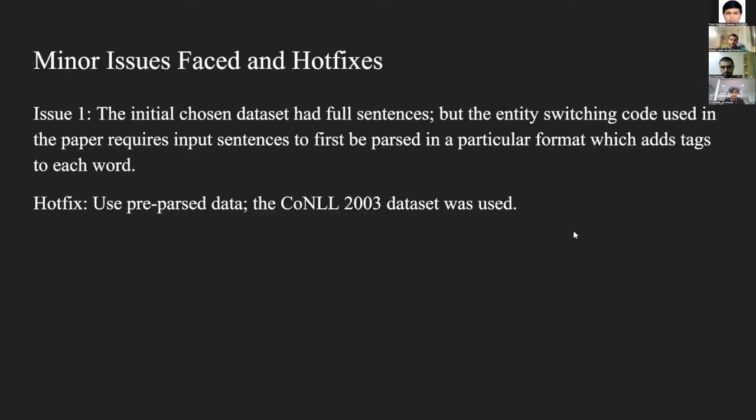So first we have our minor issues and hotfixes. The initial chosen dataset had full sentences, but then the entity switching code used by the paper required input sentences to first be parsed in a certain format, which included tokens attached to each word. So instead of using the initial dataset we chose, we decided to use a pre-parsed dataset called CoNLL 2003. Next slide.